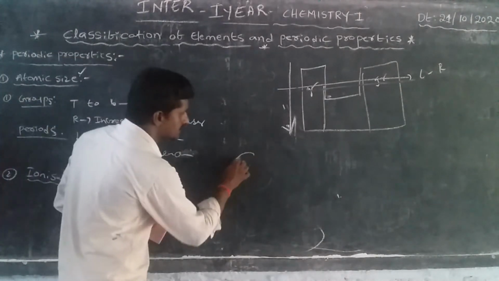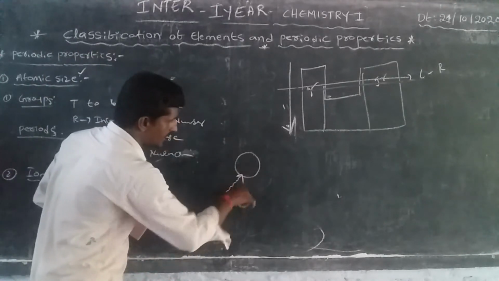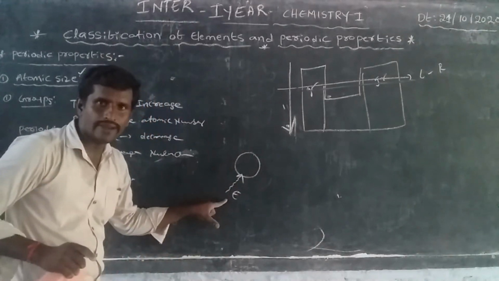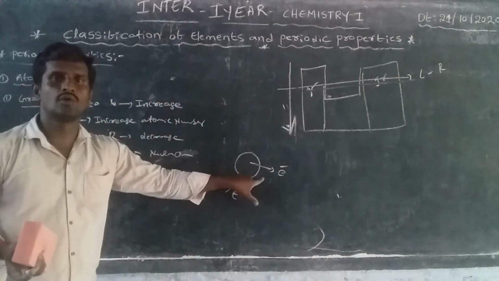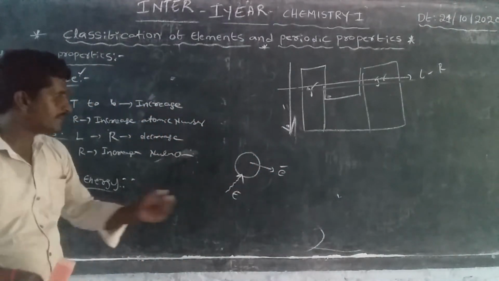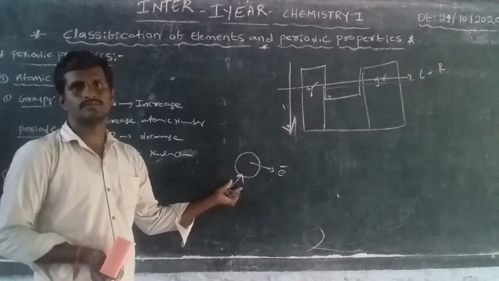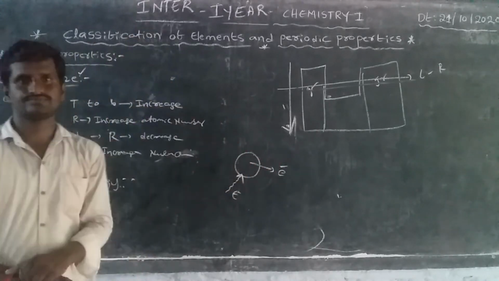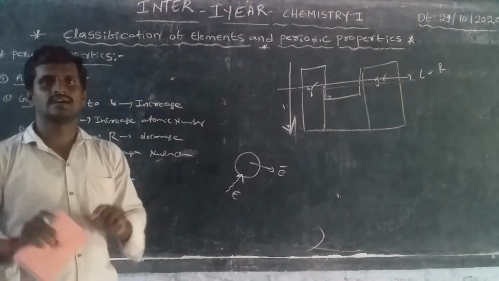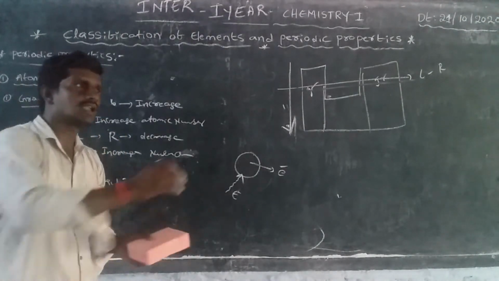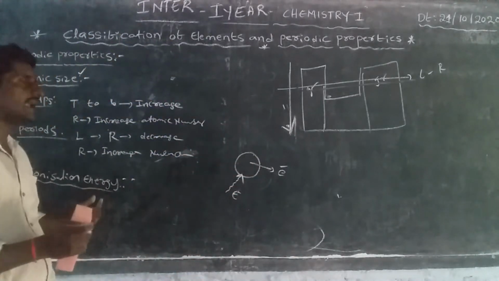Generally, this is an atom, and this is the required energy for removing an electron. The maximum energy used for removing one electron is the ionization energy.